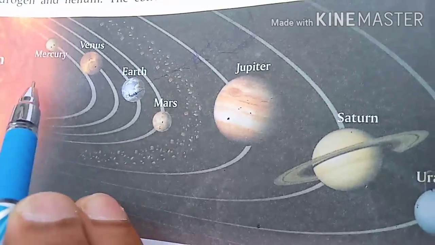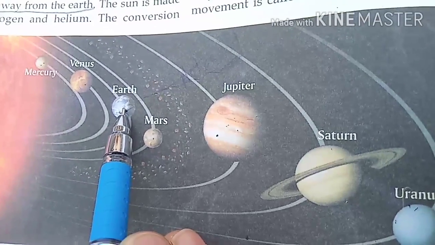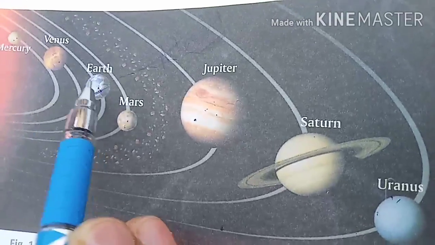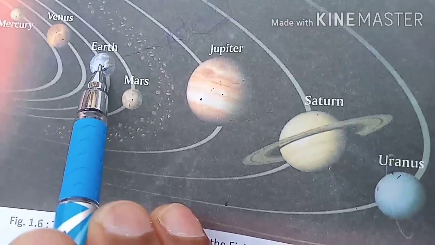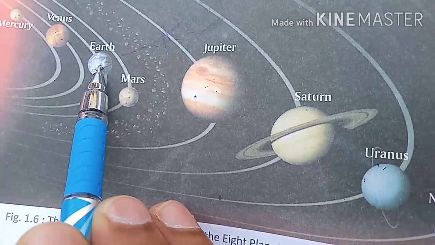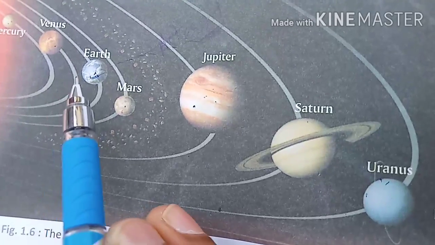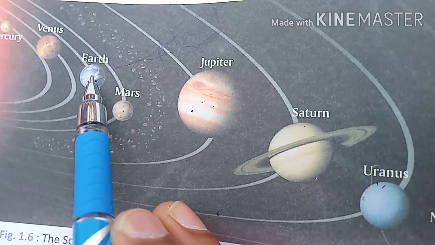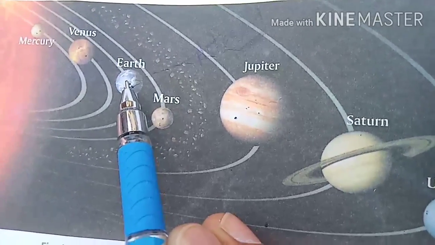This is the third planet from the Sun and the fifth largest planet among these. This is a very unique planet of the solar family where life exists. And due to the presence of life only on this planet, it is known as the unique planet.